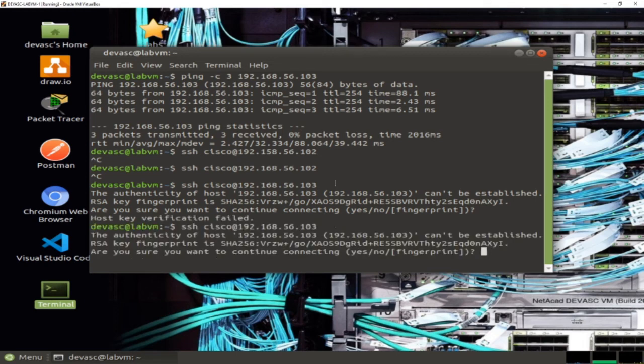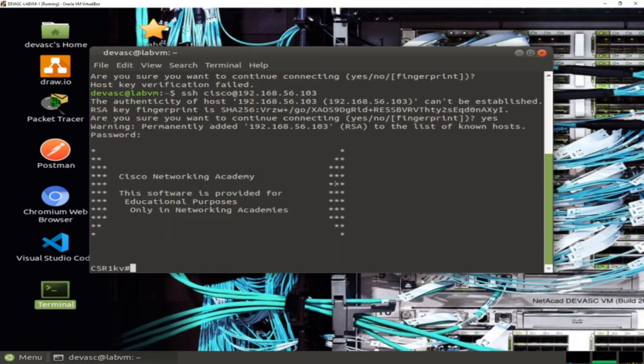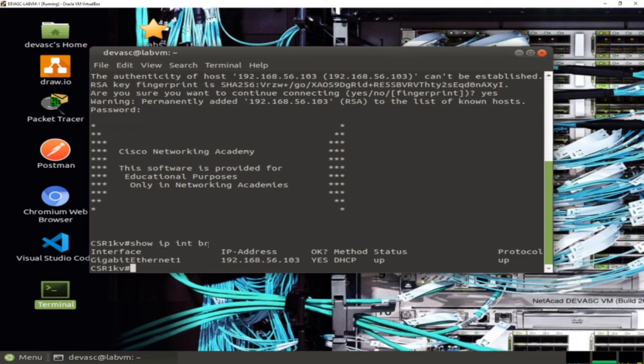And here we need to type yes, and the password is Cisco123!. And here, as you can see, I am logged in to this router through SSH. So let's type show ip interface brief, and we should get the same IP address here. Okay, so I'm now logged in to this router through SSH.